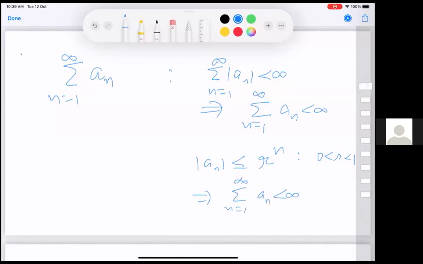And here, an less than or equal to r power n, even if it doesn't hold for all n, but it holds for, let's say, n bigger than or equal to 10 power 5, it will still work, because convergence or non-convergence of a series doesn't change when you alter or drop or add finitely many terms in between. That's something very, very easy to see.